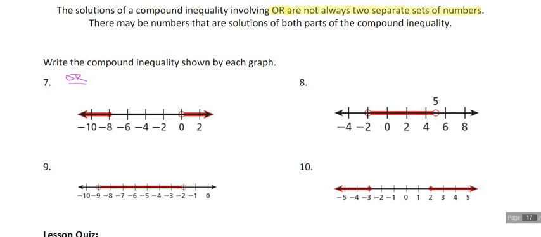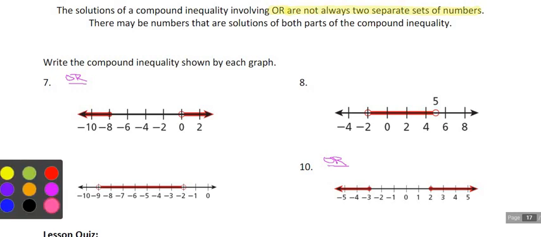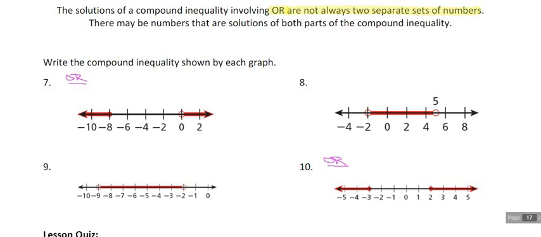That also means number 10 is an or because we're going out. And remember, ors are 2 separate inequality statements that literally involve the word or. That then means that number 8 is an and because we are going in, ands go in. And number 9 is also an and.